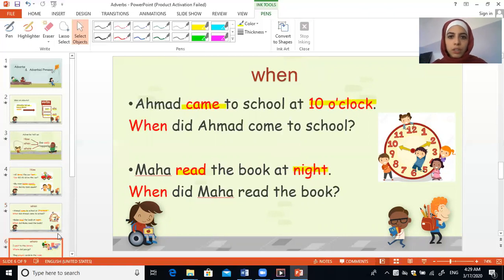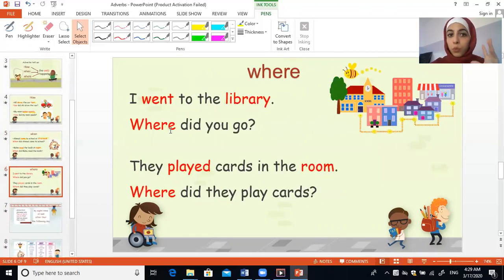And where means places. Where? Look here. I went to the library. Now, went is a verb and it's in the past. Library is a place. This is a place where we read books. So the question, where did you go? I went to the library. Library is an adverb. Went is a verb.